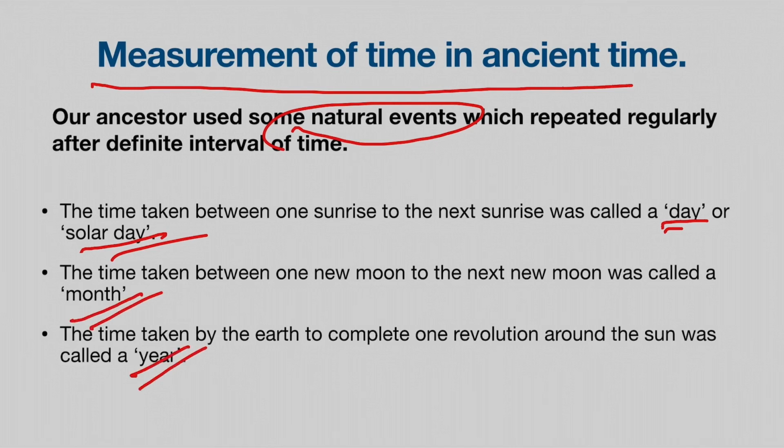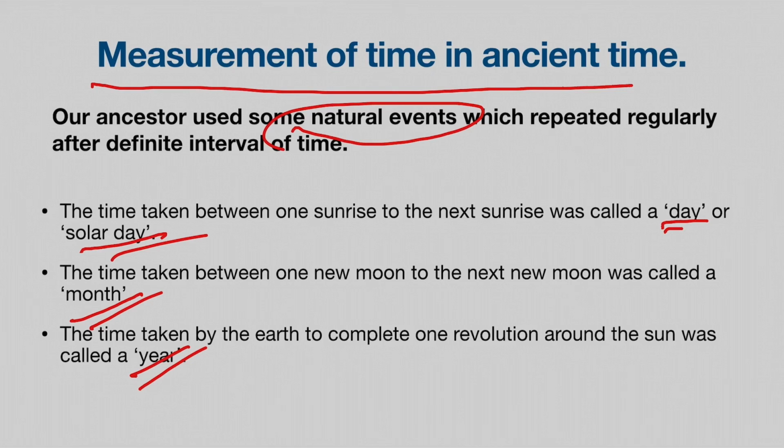If they wanted to do some work together, they would just say that we'll do this work today, or we will do that work tomorrow, we'll complete this work within a month, within a year, like that. Now, of course, to do simple work, just saying today, tomorrow, or in a year or so is fine. But to do something more complicated, we need to specify the exact moment of time, right?